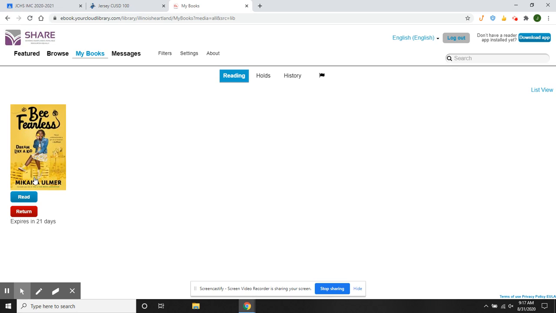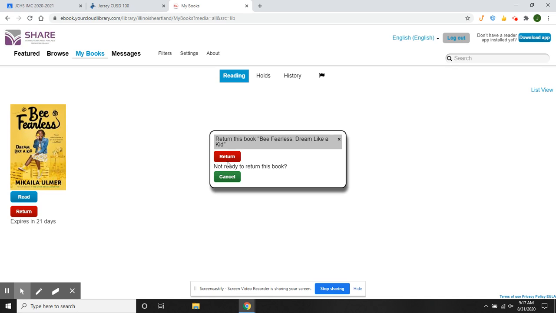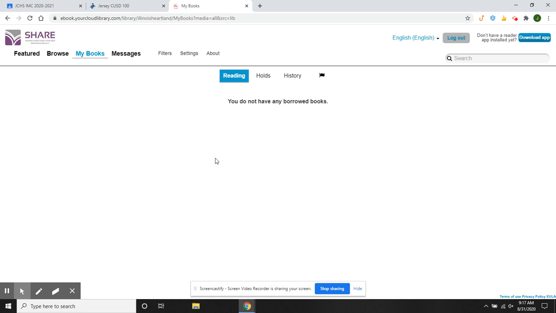And if you're done with it completely, it will either return it for you itself in 21 days, or if you're done, just hit return. And if you return the book, then it's available for someone else. That's very important to do. I don't want to see people just checking things out and waiting till 21 days is over and it clears, because that's just not a good Panther way to do things, right?